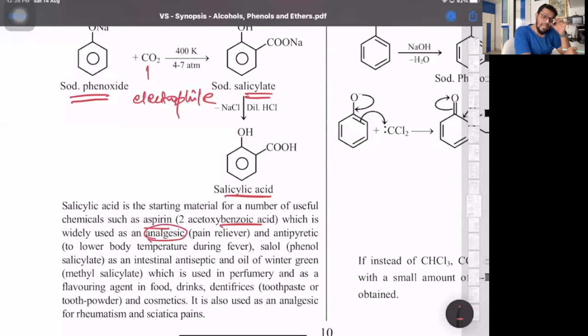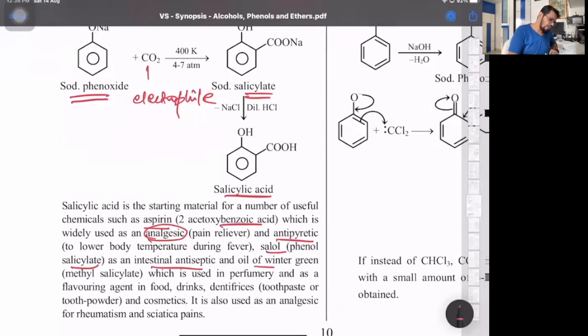I've told you the meaning of the word analgesia. Analgesia means without pain, a pain reliever, and antipyretic. Pyrexia is a condition when body temperature is raised above normal, meaning fever. So antipyretic is used to lower body temperature. So aspirin is analgesic and antipyretic. Then we have its derivative, salol, that's phenyl salicylate. It is again an analgesic or antipyretic drug, but for intestinal infections it is used as an intestinal antiseptic.